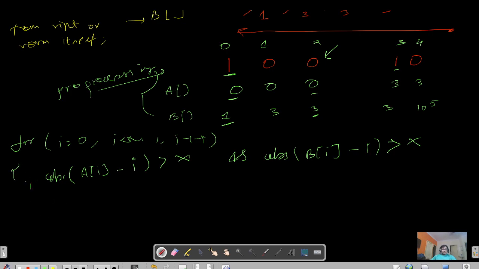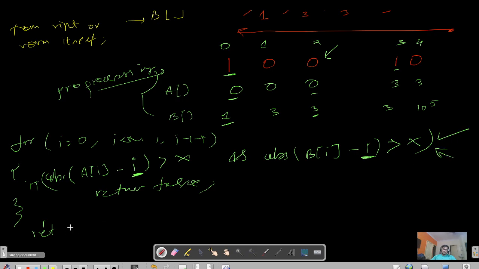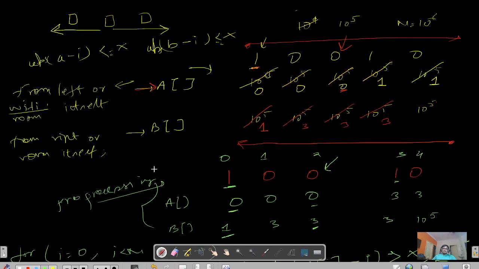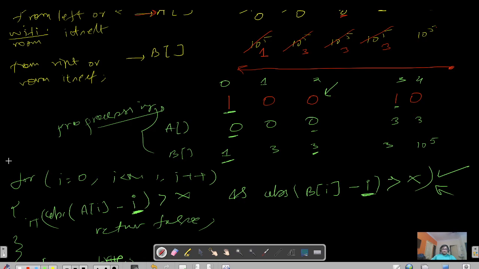Okay, so if that's the case, that means that this room present at the index i is not receiving any signal. And if that's the case, then the question is asking me to return false. So I will say return false. And after the for loop, if everything seems good, that no index catches this if case, then we need to return true, right? Okay, so this will be the last step.